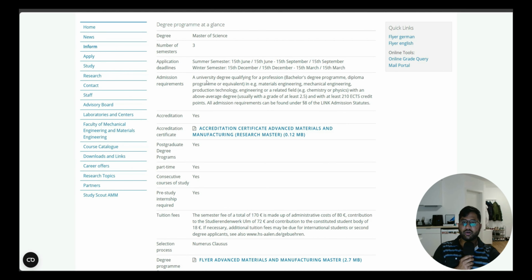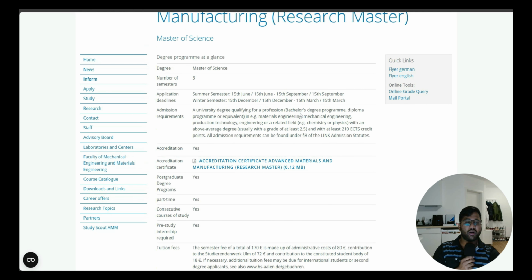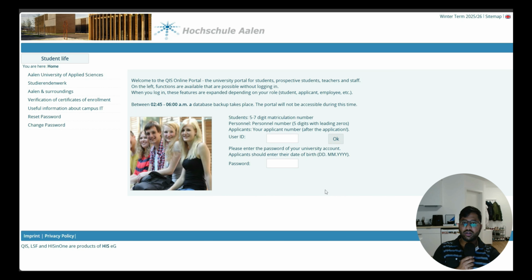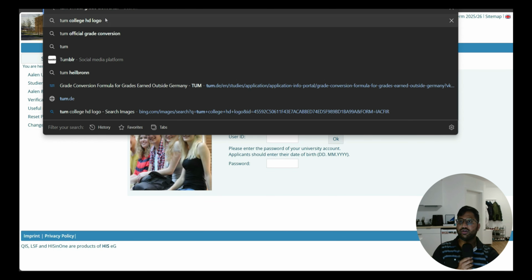Then admission requirements: you need to have a bachelor's degree, diploma or any equivalent degree in material engineering, mechanical engineering, production technology, or engineering science, with up to 2.5 CGPA. So 2.5 CGPA or GPA, you are always welcome to check. Here there is an online tool for grade conversion, so we will make sure to use this at first. If this works, then we can, otherwise we always have our TUM web converter.